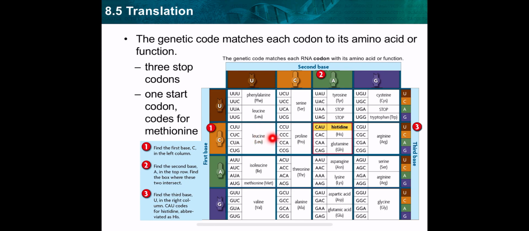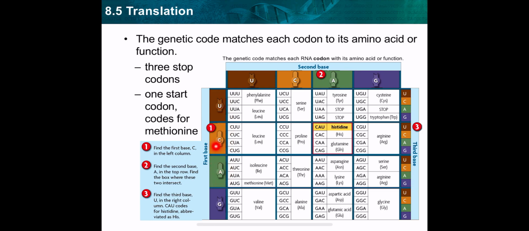By using the genetic code table, I'll ask you to find out which amino acid is coded by CAU. How can I find it? I should start reading from the left column. Where is C?